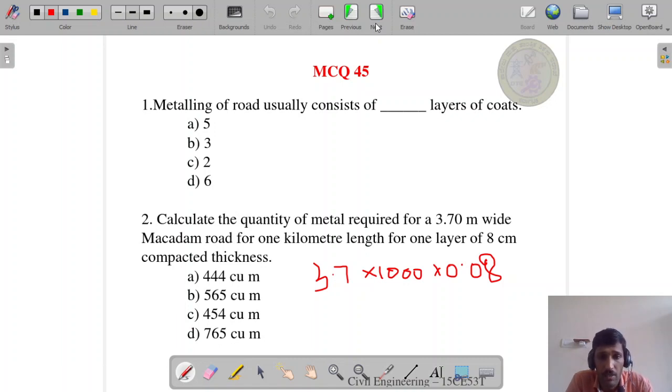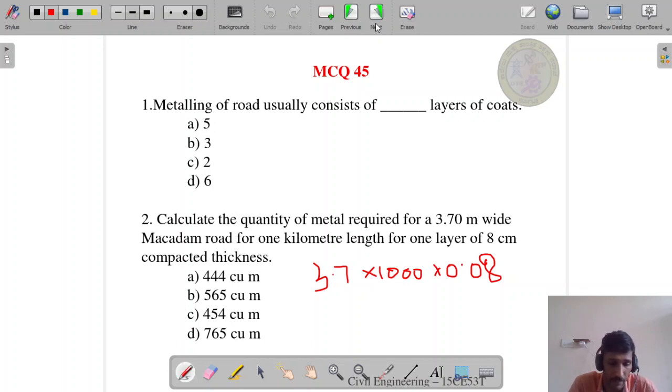Next, second question. Calculate the quantity of metal required for a 3.7 meter wide macadam road for 1 kilometer length for one layer of 8 centimeter.